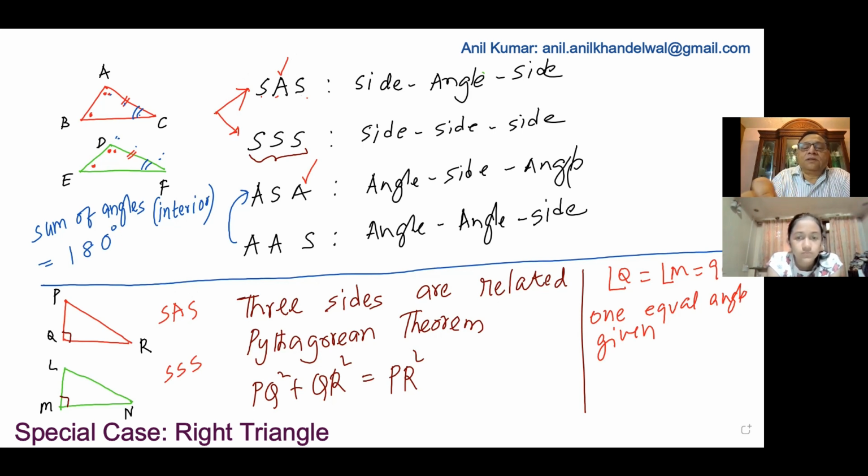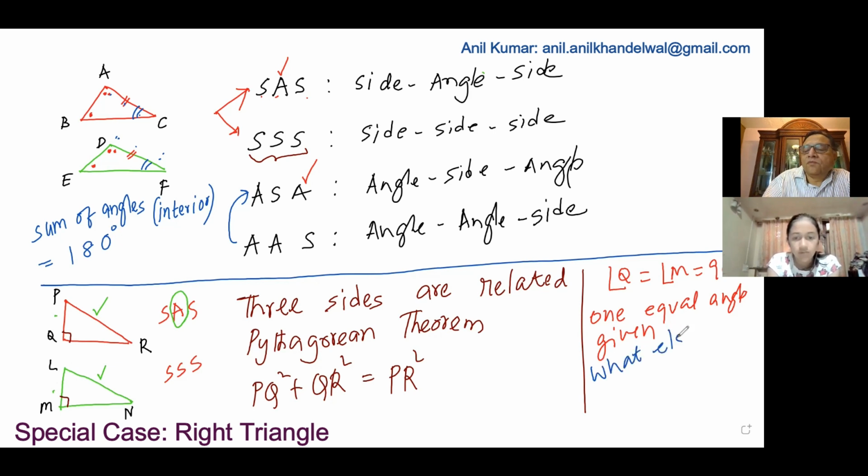So what do you need? You only need two sides. So we call this as one. If I give you this side is equal to that, and either one of these, then the triangles are congruent.